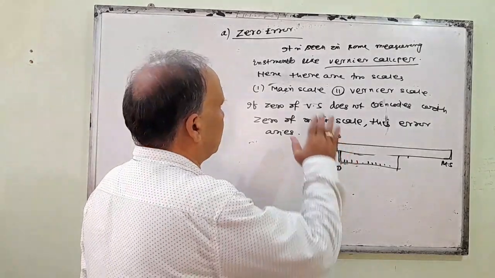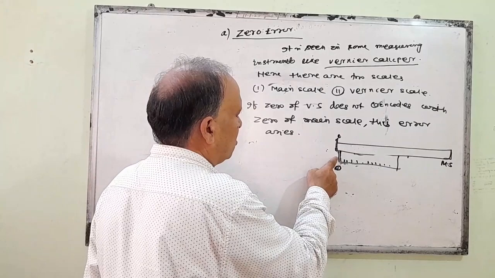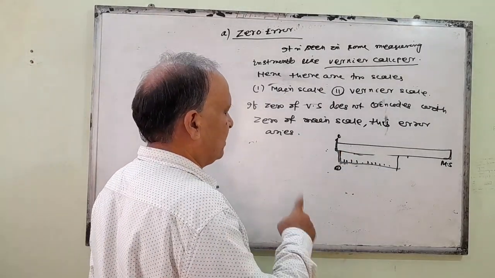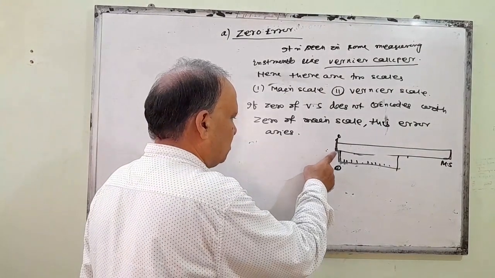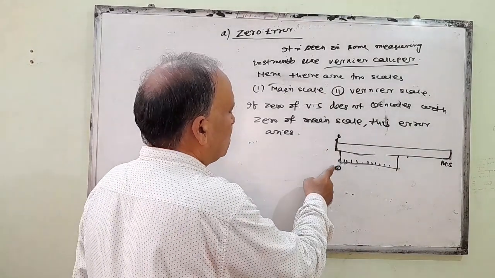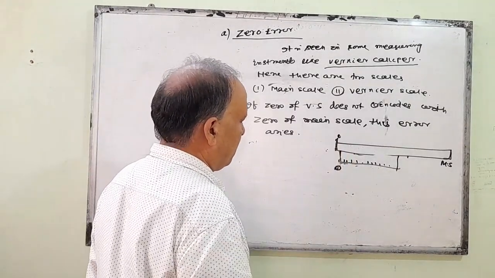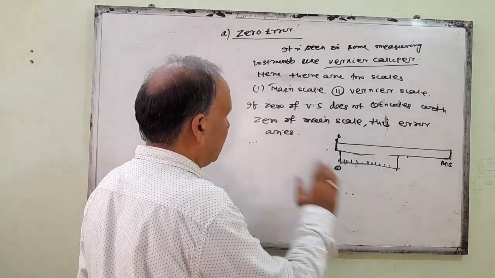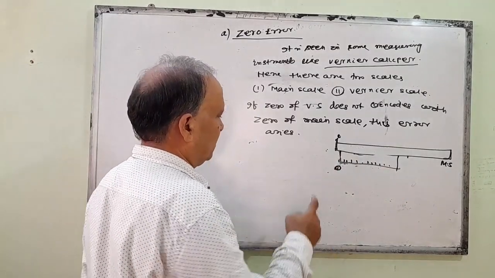But in most vernier calipers, you see the 0 of the main scale does not coincide with the 0 of the vernier scale. In that case the error arises, and it is called a zero error, because the error arises due to 0. If the 0 of the vernier is to the right of the 0 of the main scale, then it is called a positive zero error, and here the measured length is greater than the true length.